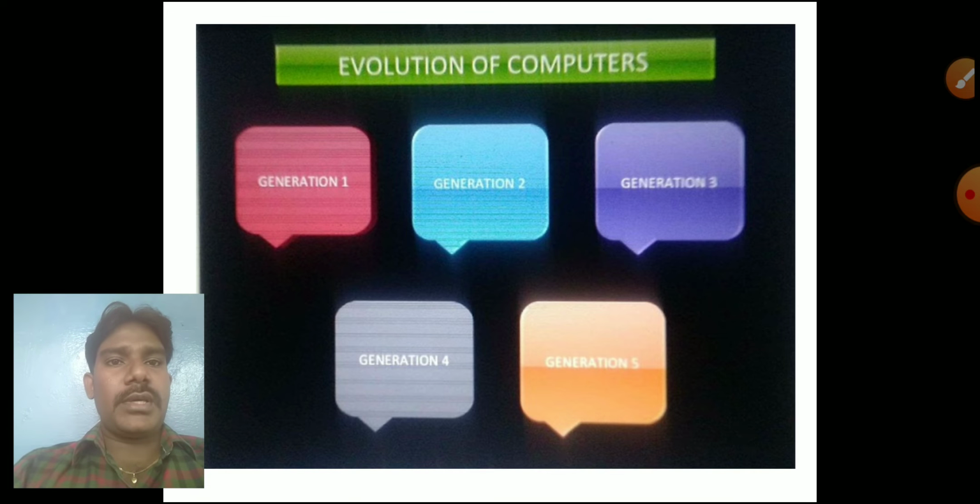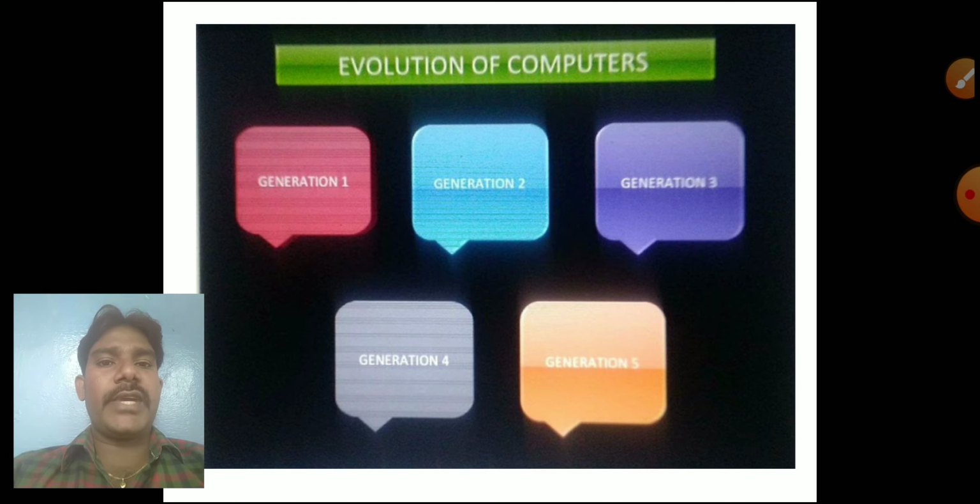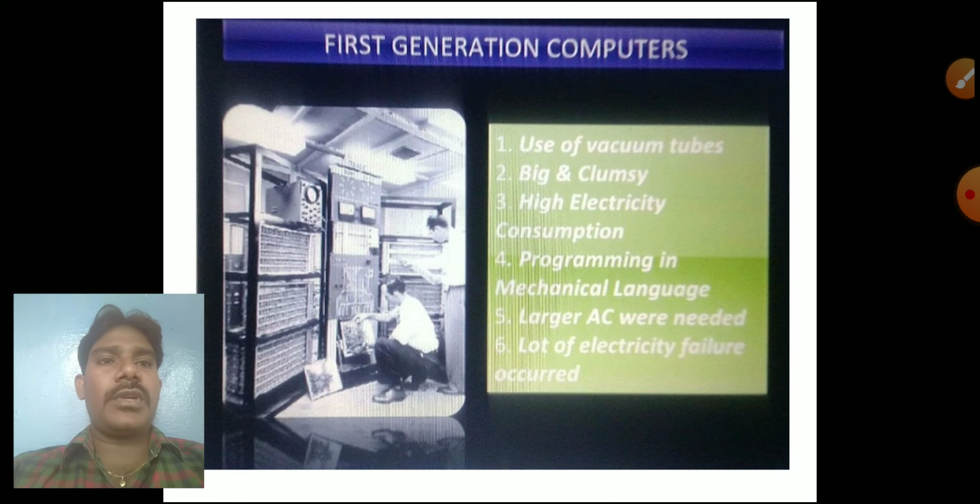Evolution of computers. Generations of computers: generation 1, 2, 3, 4, 5, like that we have. Generation means, as we already know, how much the system improved and how much they developed. They divided it generation wise. Generation 1 is vacuum tubes. They used vacuum tube technology, and the computers were big and clumsy, with high electricity consumption. The system size is very big and it takes more power. Like that in the first generation computer.